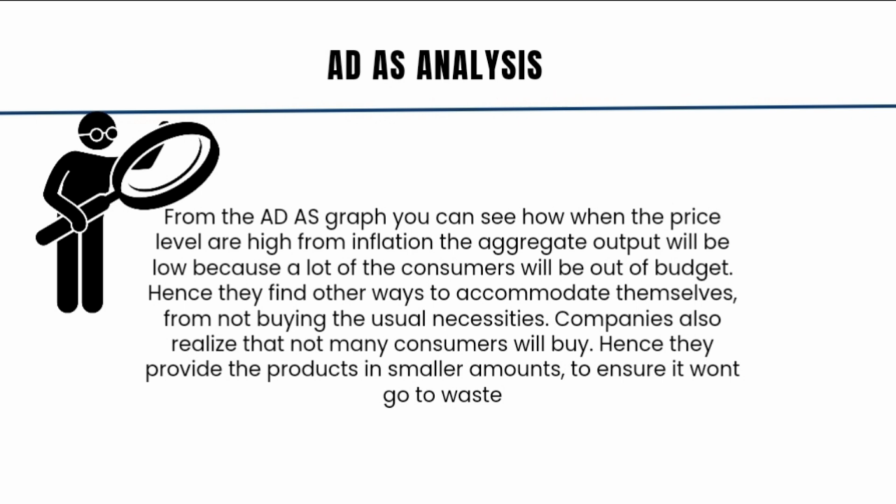From the AD-AS graph connected to the inflation graph of grocery prices, I can conclude that prices tend to be high when affected with inflation, and that will cause aggregate output to be low because a lot of people will be out of budget. But even if they're out of budget, a lot of the people still find ways to accommodate themselves in terms of getting enough groceries.